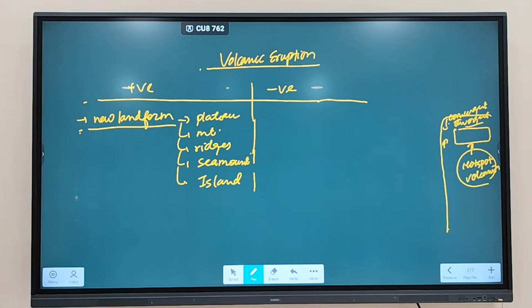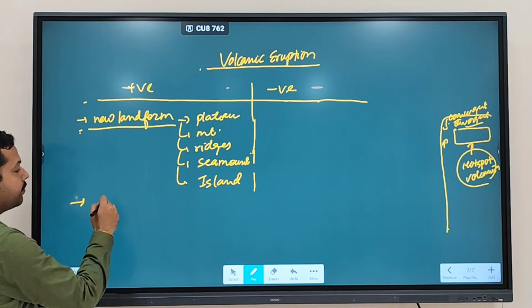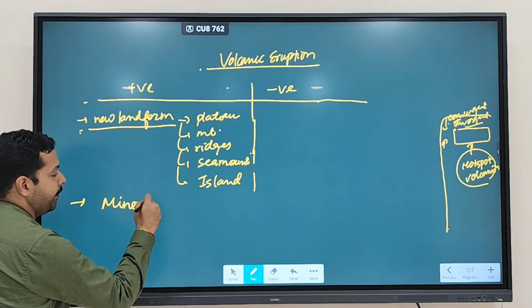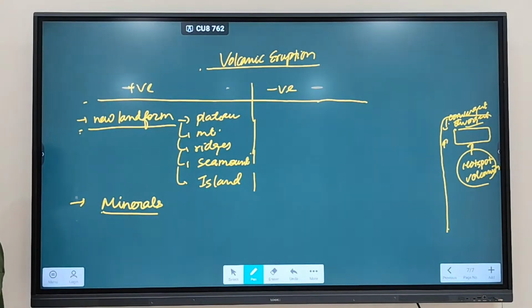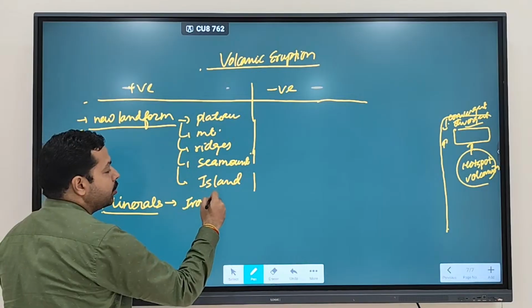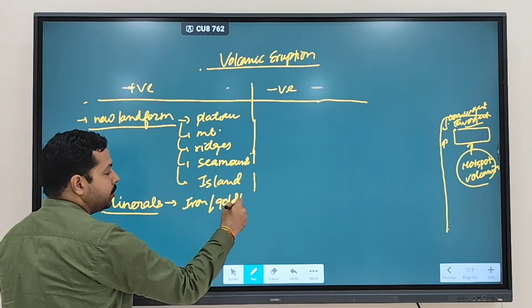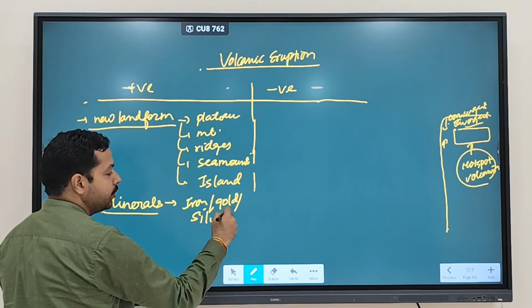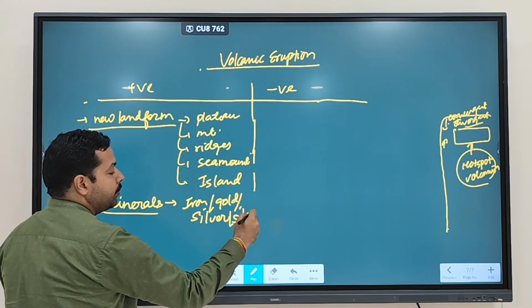Next is, yes, it brings out minerals. Whenever volcanic eruption happens, it brings out new material, new minerals onto the surface. Which type of new material? As we discussed, iron can come out, gold can come out, silver can come out, silica can come out, aluminium can come out.